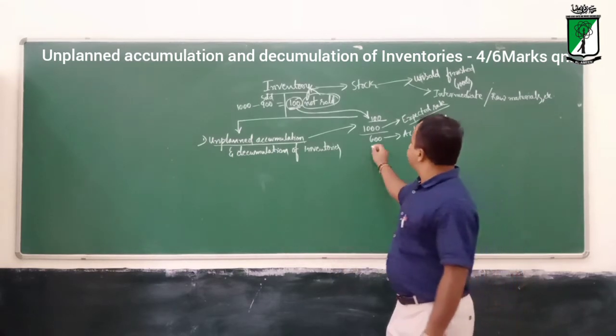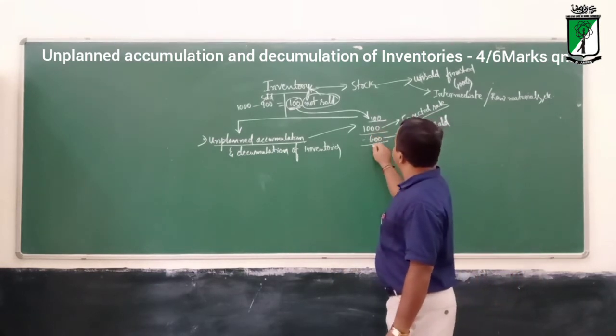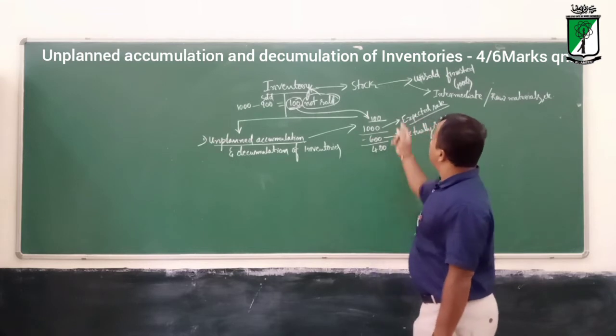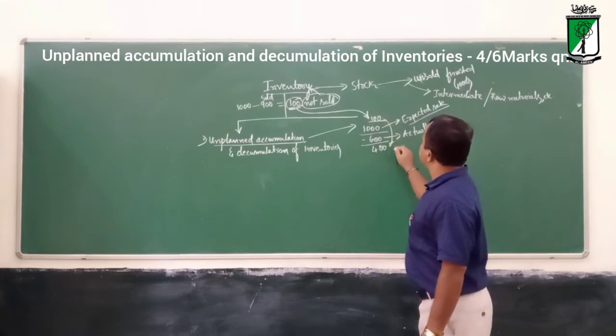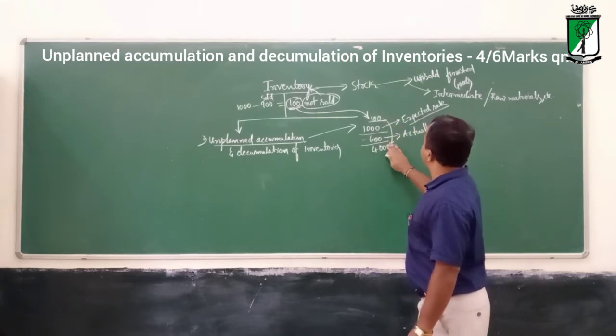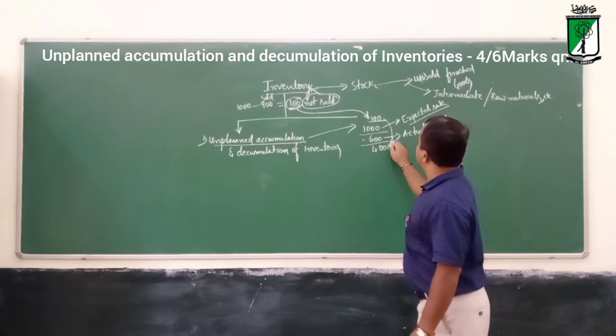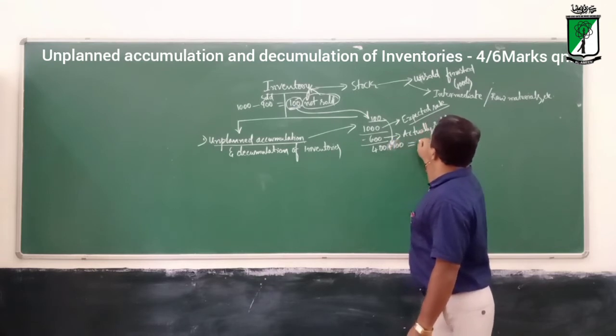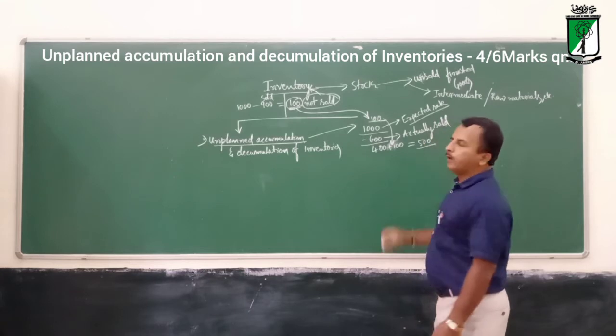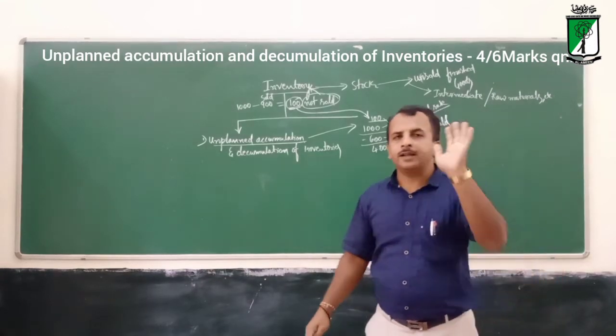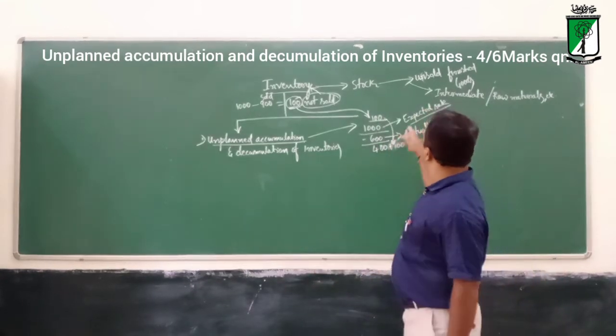Then what is the amount left out? Still 400. So 400 plus previous year's 100 will become 500. So this is not expected actually. What was the expected sale?